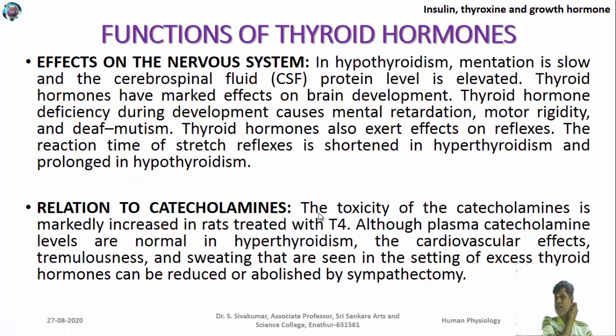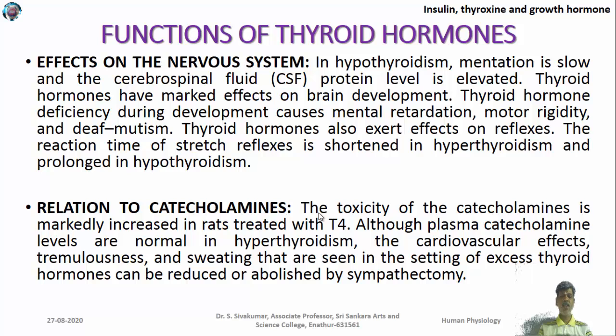Then in the case of the nervous system, you can see in hypothyroidism, mentation is slow and the cerebrospinal fluid protein level is elevated. Thyroid hormones have marked effects on brain development. Thyroid hormone deficiency during development causes mental retardation, motor rigidity, and deaf mutism. So these are all caused by the hypothyroid state, which shows that thyroid hormones play a vital role in brain development.